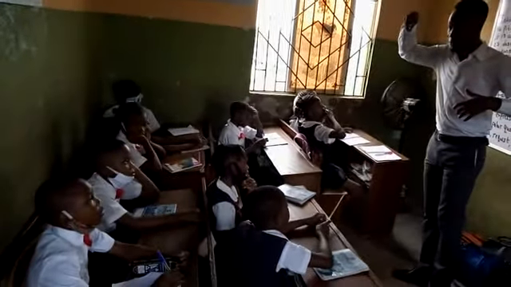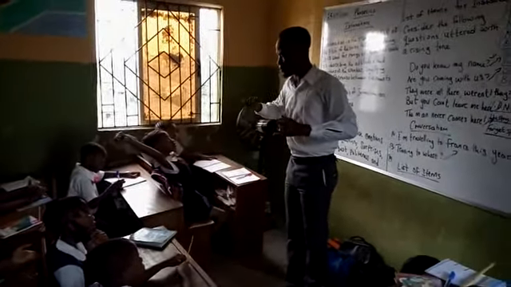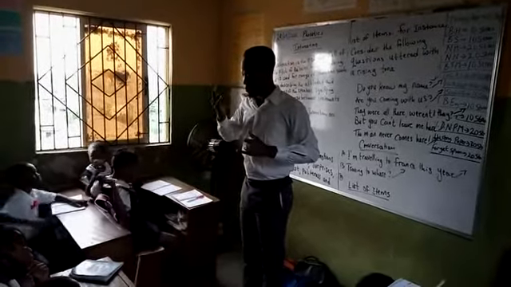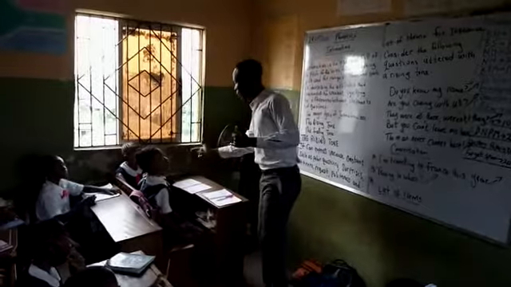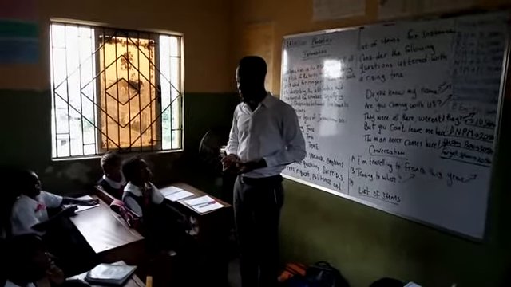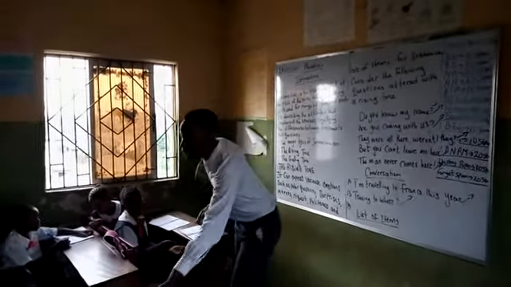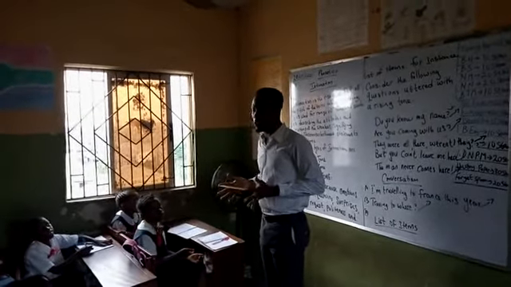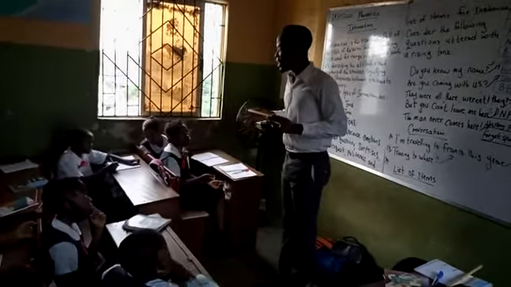Do you understand? A pair of shoes, bags, books, pencils, and ruler. Where is my voice supposed to be high? Ruler. Do you understand? That is the list of items.